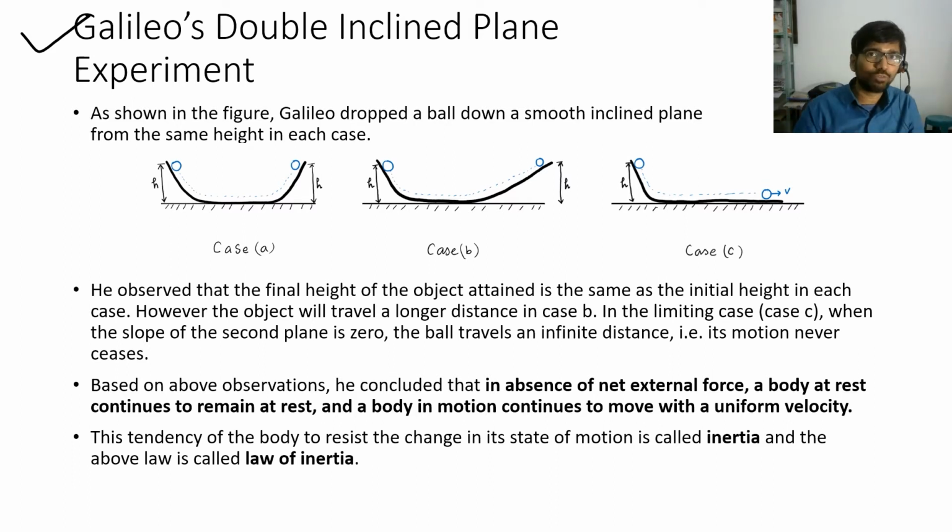Based on these observations, Galileo concluded that in absence of net external force, a body at rest continues to remain at rest and a body in motion continues to move with a uniform velocity. And this tendency of the object to resist any change in its state of motion is called inertia, and this law is called the law of inertia.